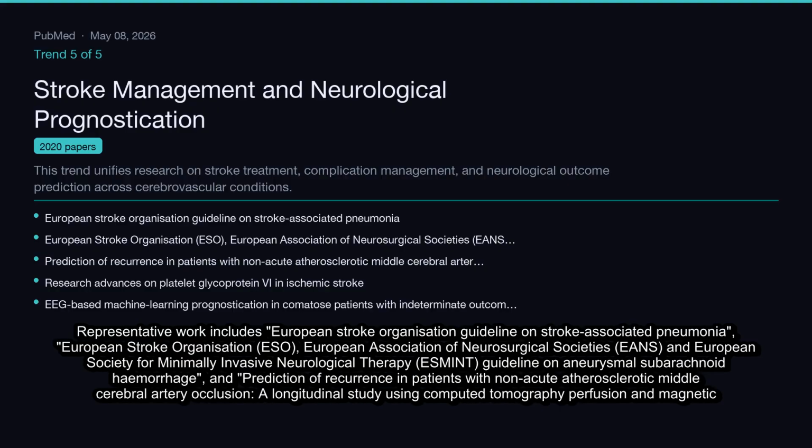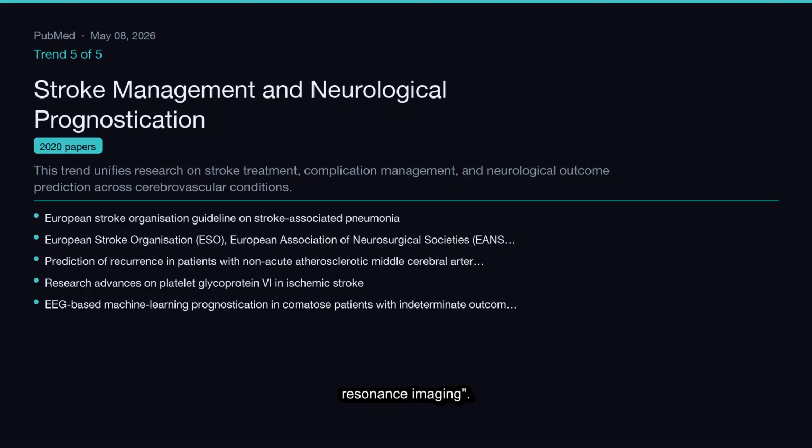Representative work includes European Stroke Organization Guideline on Stroke-Associated Pneumonia, European Stroke Organization, ESO, European Association of Neurosurgical Societies, EANS, and European Society for Minimally Invasive Neurological Therapy, ESMINT, Guideline on Aneurysmal Subarachnoid Hemorrhage, and Prediction of Recurrence in Patients with Non-Acute Atherosclerotic Middle Cerebral Artery Occlusion. A longitudinal study using computed tomography, perfusion, and magnetic resonance imaging.